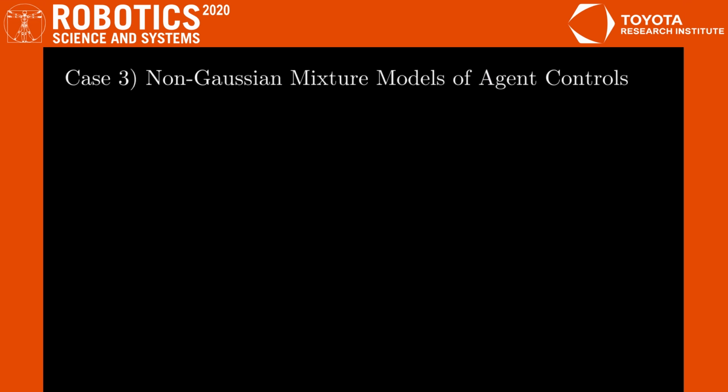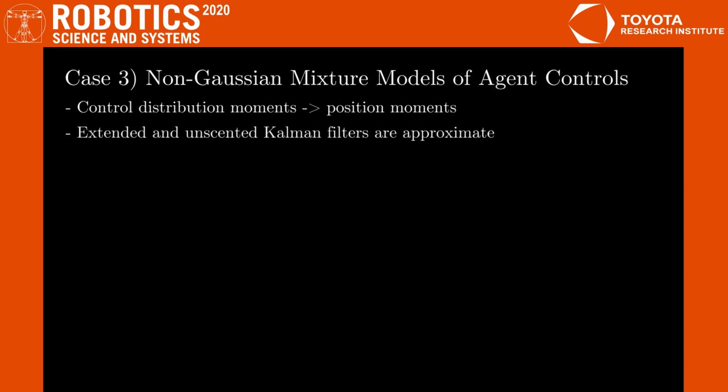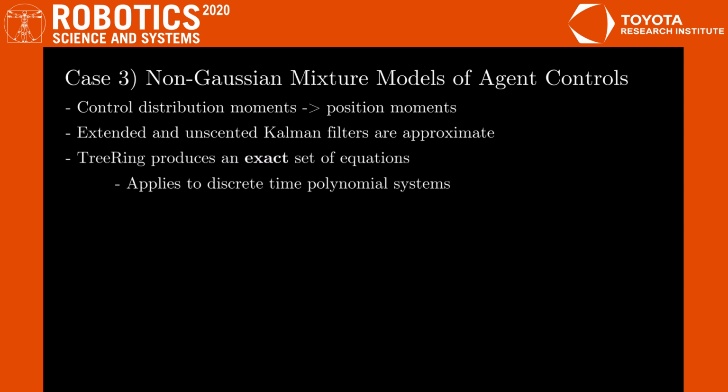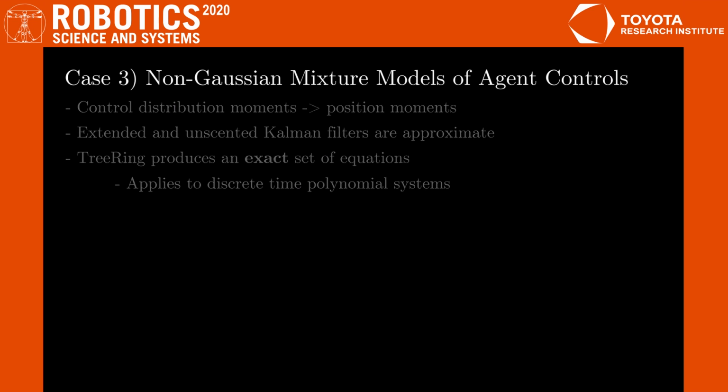In the last case, we are given control instead of position distributions, so we need to compute the resulting position moments by propagating uncertainty through the nonlinear dynamics of the agent. Variants of the Kalman filter can be applied for this, but they are approximate. Instead, we develop an approach that is exact for systems that can be transformed into a polynomial system by developing an algorithm, TreeRing, that searches for a closed-form system of equations for the dynamics of the moments.